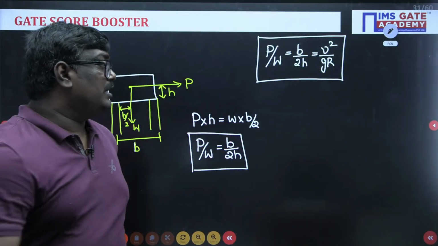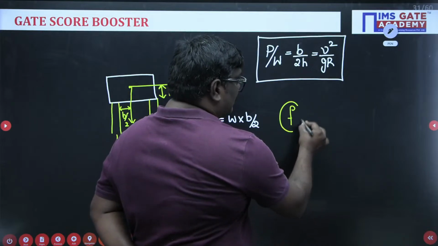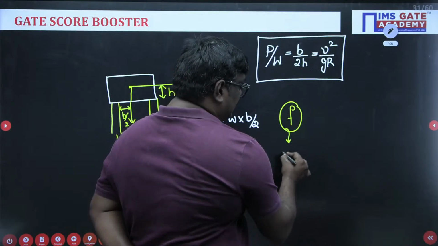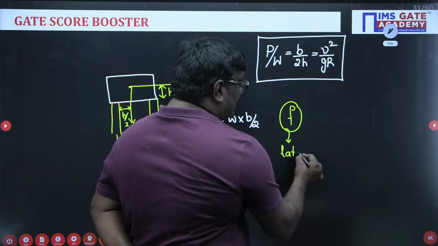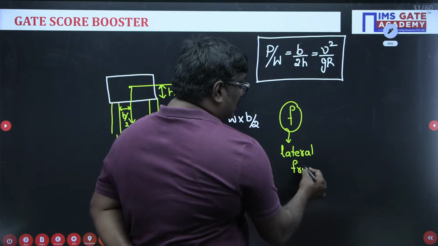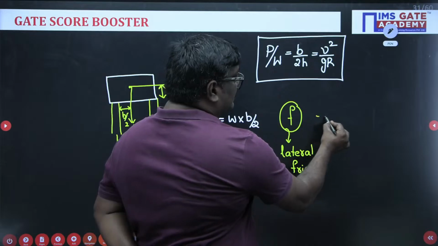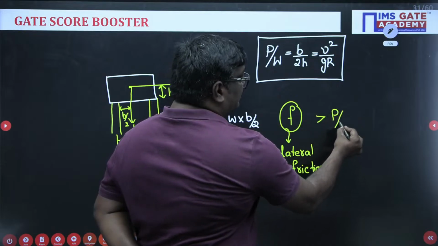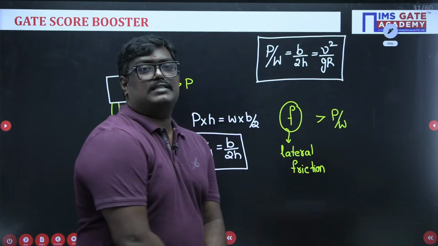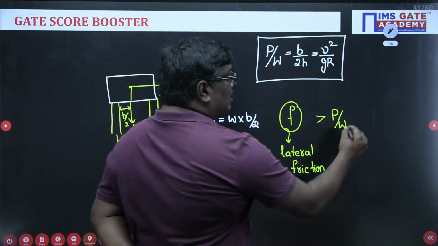Now see students, whatever friction we are discussing here is nothing but the lateral friction. If the lateral friction is greater than P by W, remember students, there will be no skidding.